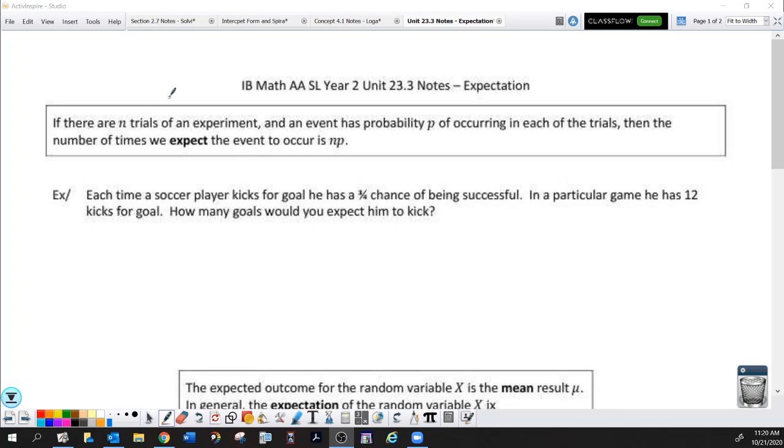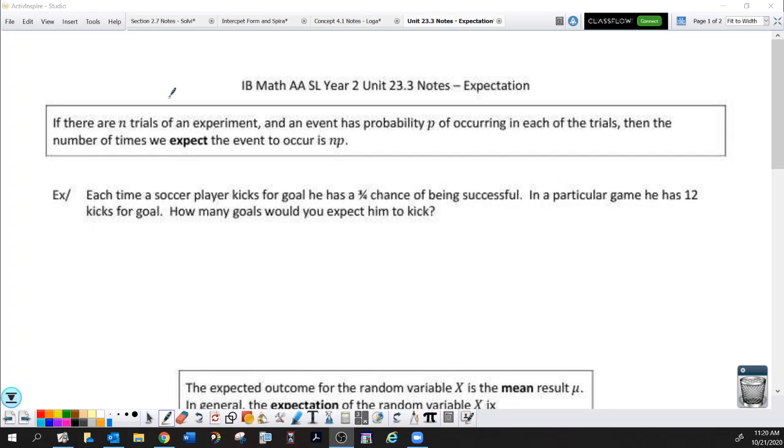So today we're just going to cover expectation, and we've actually already touched on expectation at the end of the last unit. If there are n trials of an experiment and an event has a probability of p of occurring in each of the trials, the number of times we expect the event to occur is n times p. We've already done np.